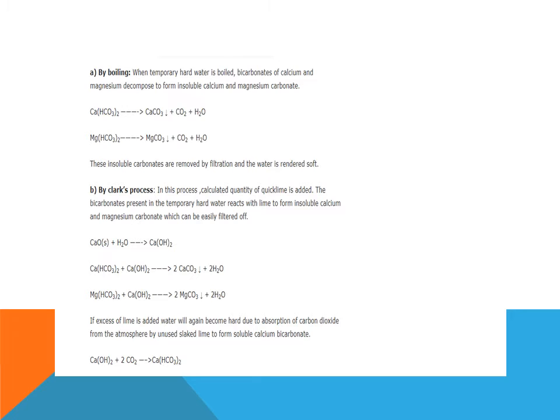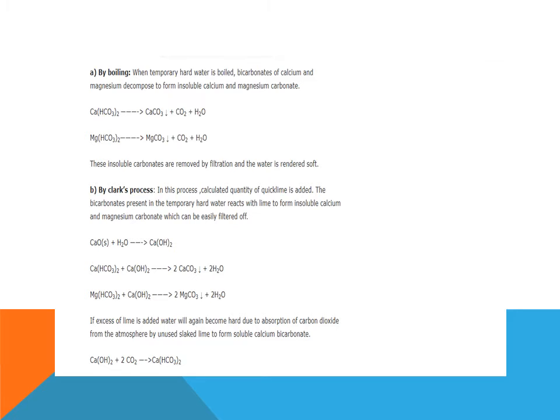When this calcium hydroxide reacts with calcium bicarbonate, it gives calcium carbonate and water. Now this water is free from hardness. Similarly for magnesium bicarbonate.